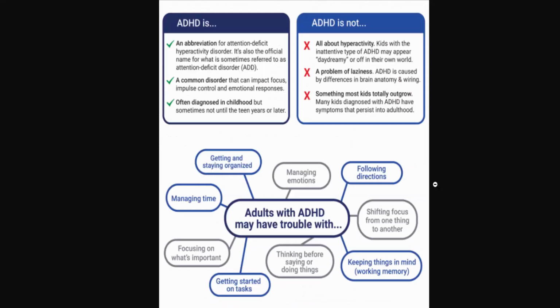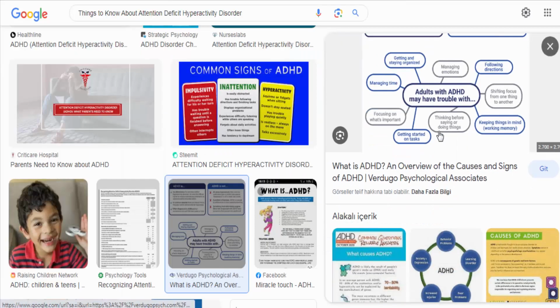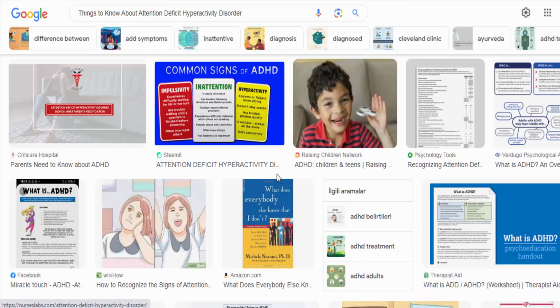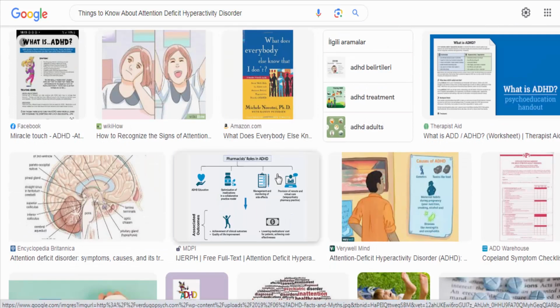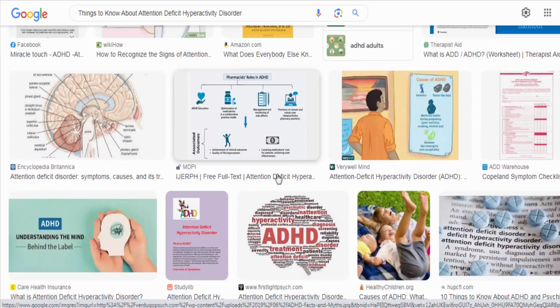Support and understanding. People with ADHD may face challenges related to stigma, misunderstanding, and societal expectations. Providing support, understanding, and accommodations can make a significant difference in their lives. Building a structured environment, breaking tasks into manageable steps, and promoting healthy lifestyle habits can all be helpful.